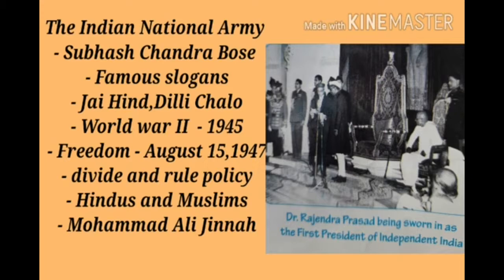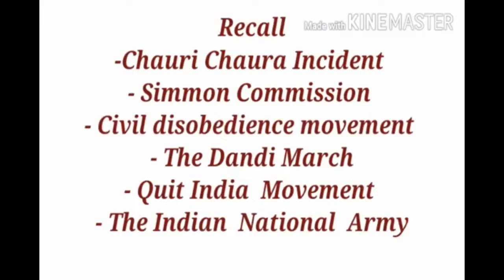Children, Muhammad Ali Jinnah became the leader of Pakistan. So children, on August 15, 1947, India finally became a free nation. Children, in which year India got independence? Yes, India got independence on August 15, 1947. Okay children, now we are going to give a quick revision of the chapter.